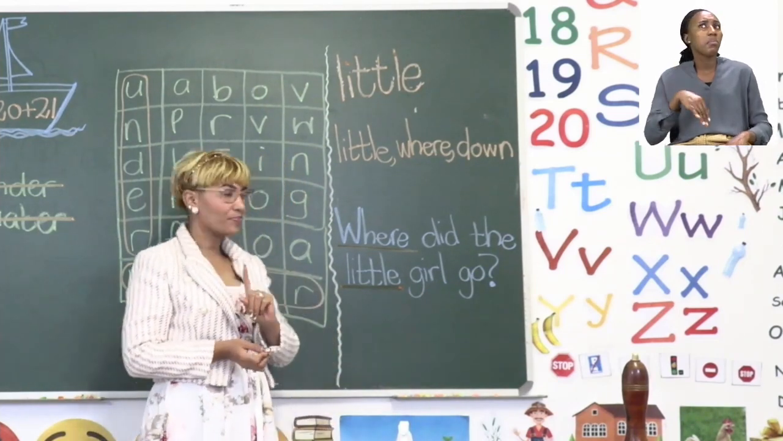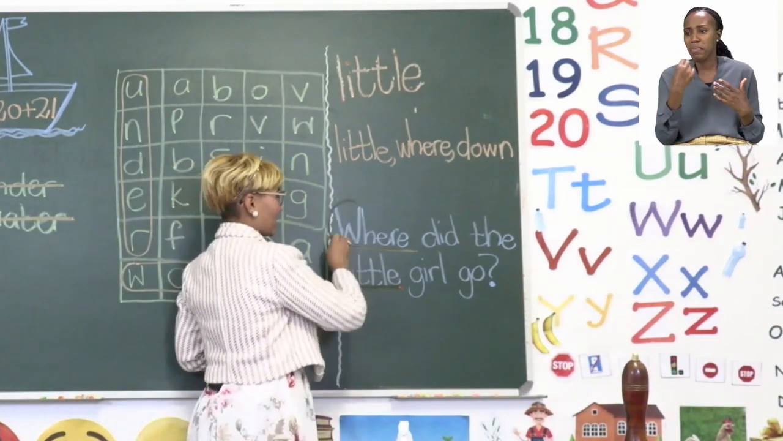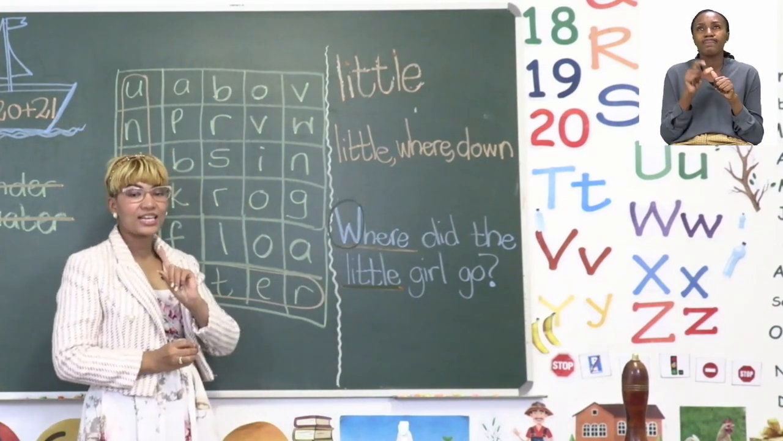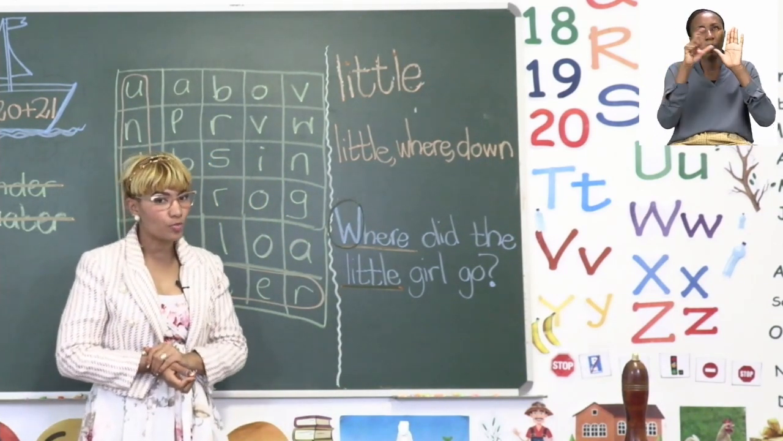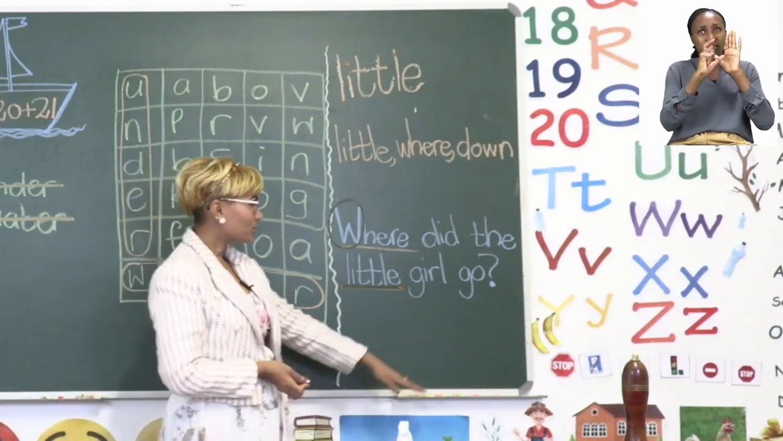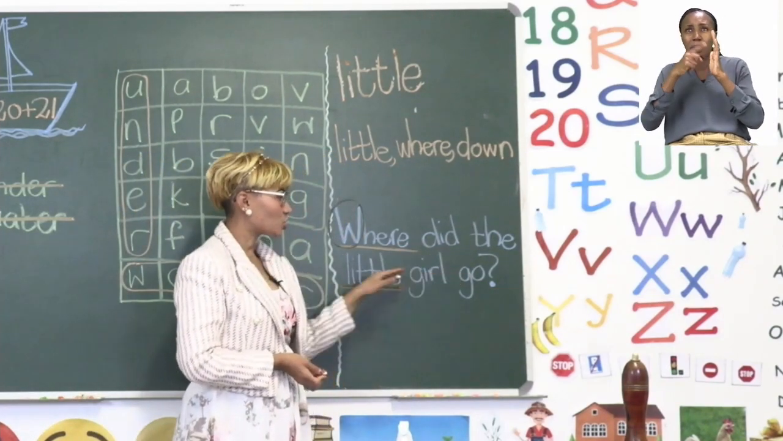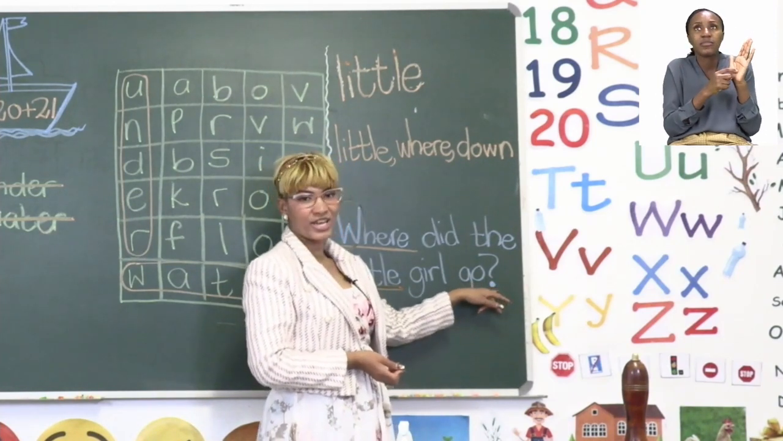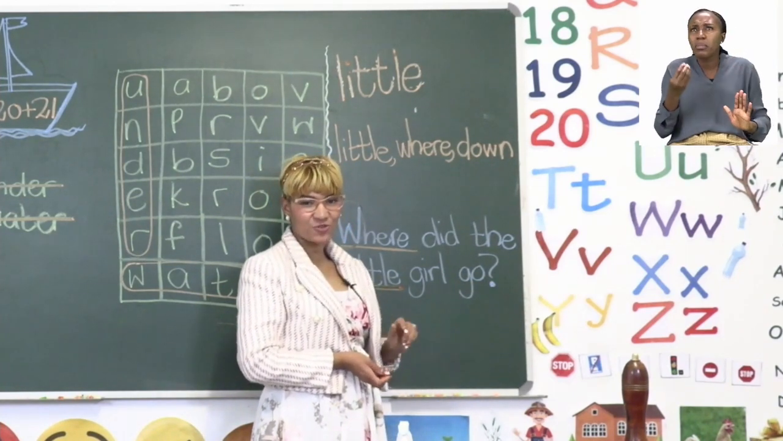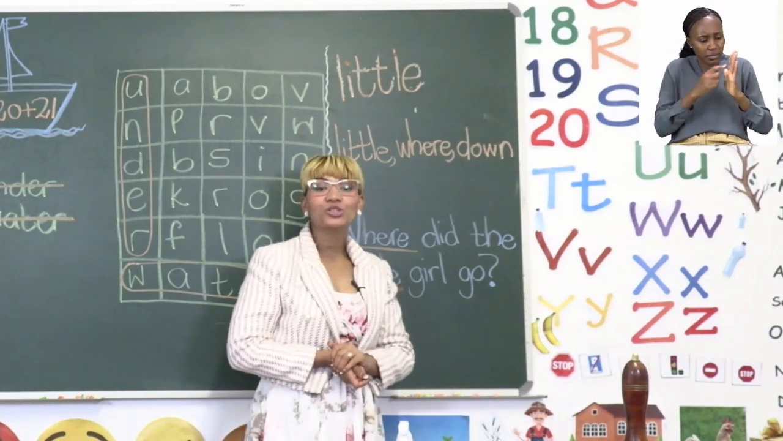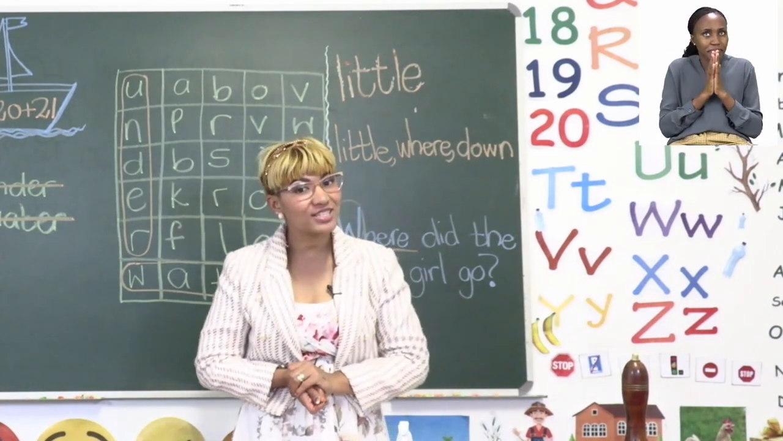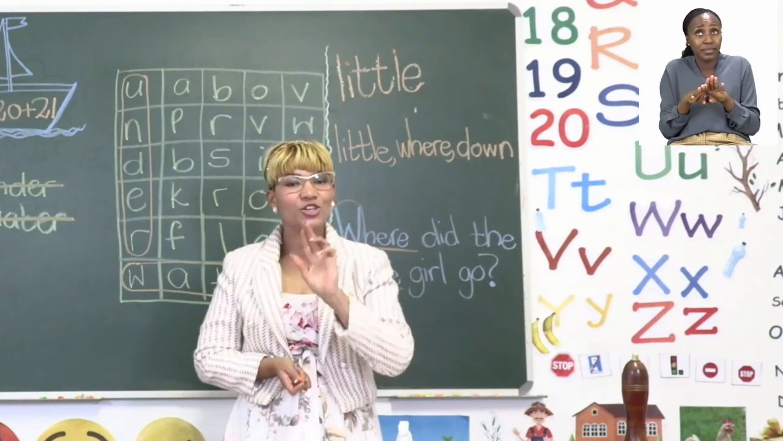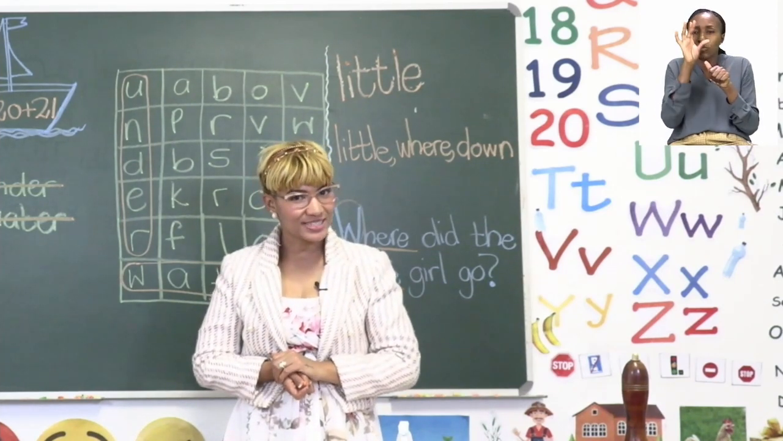Now remember, our sentences always start with a capital letter and end with a full stop. But now you will see this one is a question, so we end the sentence with a question mark. All right. Now I want you to go ahead and try to make your own sentences. Don't forget, you have to use 2 of the sight words.